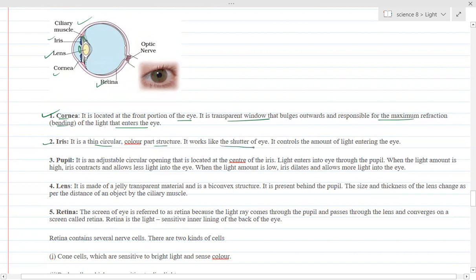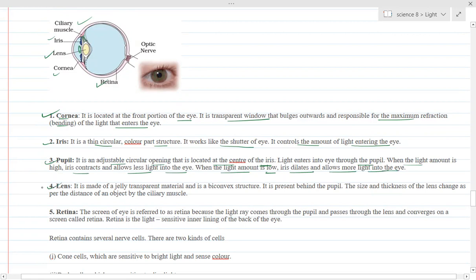It works like a shutter of the eye and controls the amount of light entering the eye. Next, the pupil. It is an adjustable circular opening located at the center of the iris. Light enters the eye through the pupil. When the light amount is high, the iris contracts and allows less light into the eye. Similarly, when the light amount is low, the iris dilates and allows more light into the eye.